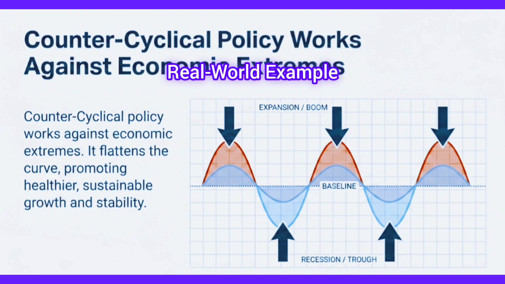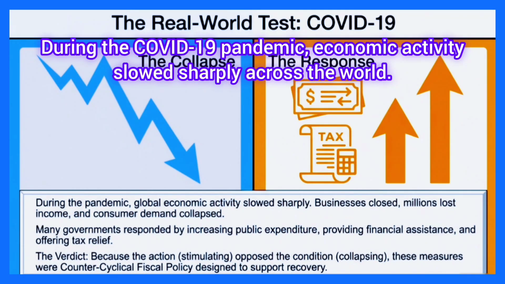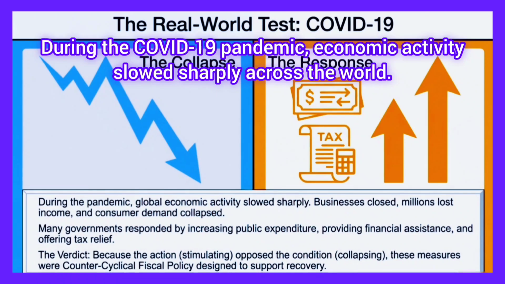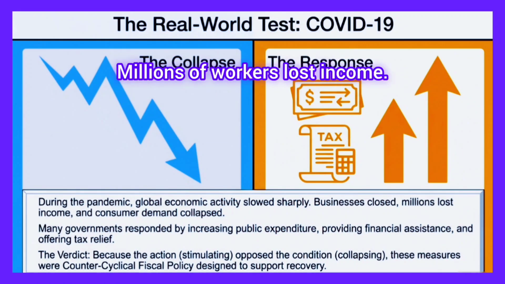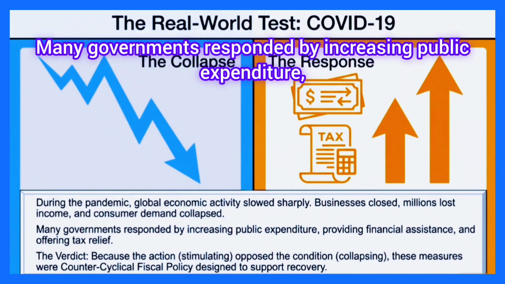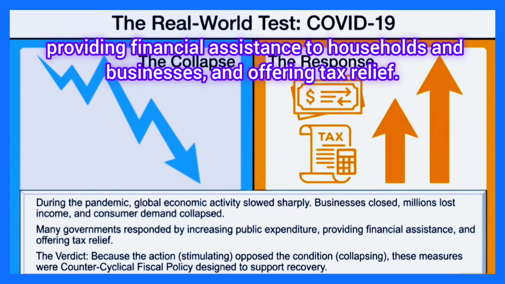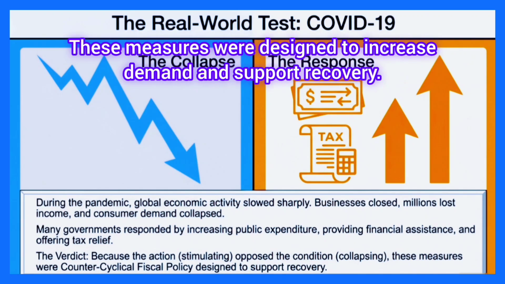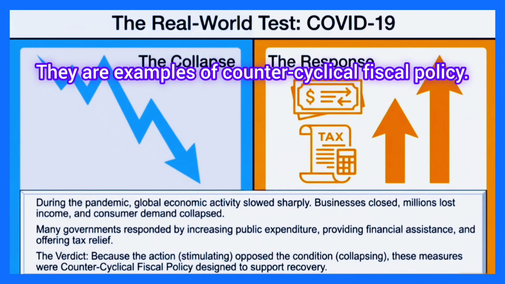Real-world example. During the COVID-19 pandemic, economic activity slowed sharply across the world. Businesses closed. Millions of workers lost income. Consumer demand collapsed. Many governments responded by increasing public expenditure, providing financial assistance to households and businesses, and offering tax relief. These measures were designed to increase demand and support recovery. They are examples of counter-cyclical fiscal policy.